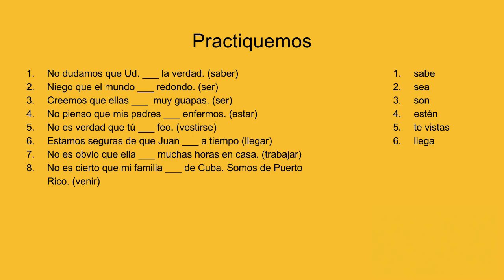No es obvio que ella trabaje muchas horas en casa. Here we're doubting that she works a lot of hours at home by saying it's not obvious. We need the subjunctive in this case. And finally, no es cierto que mi familia venga de Cuba, somos de Puerto Rico. Tells us that it is not true that my family is from Cuba. Since we're saying something is untrue, we need the subjunctive.